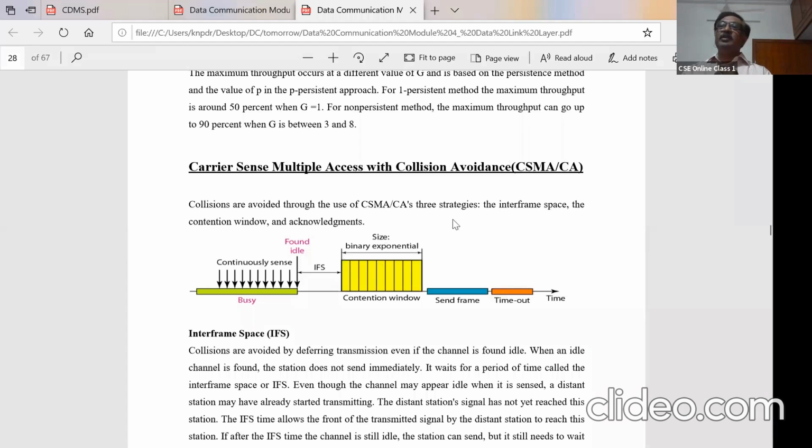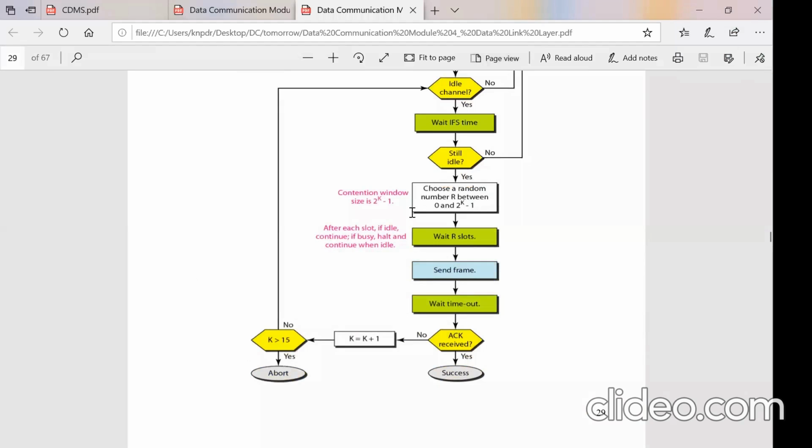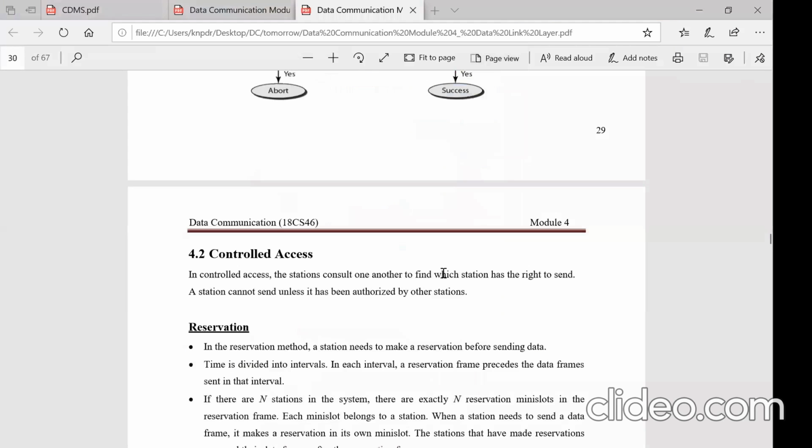So three strategies were adopted: introduction of IFS, the contention window, send a frame, and wait for the acknowledgement. That guarantees the packet is delivered. That's what we went through related to the collision avoidance technique.